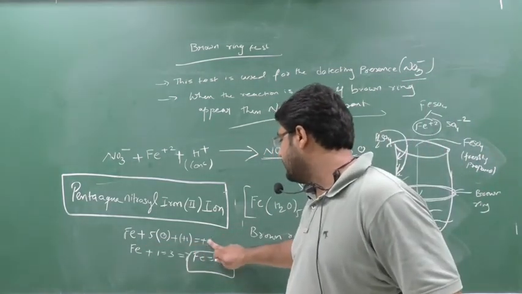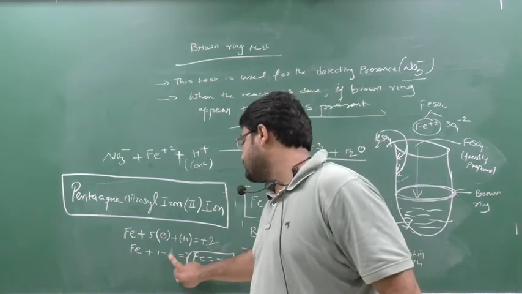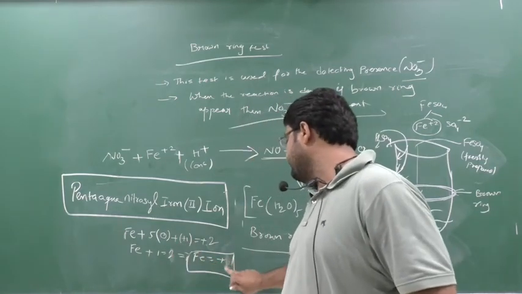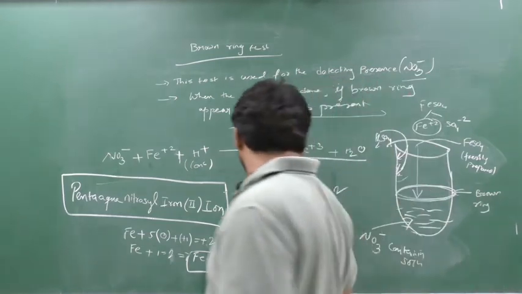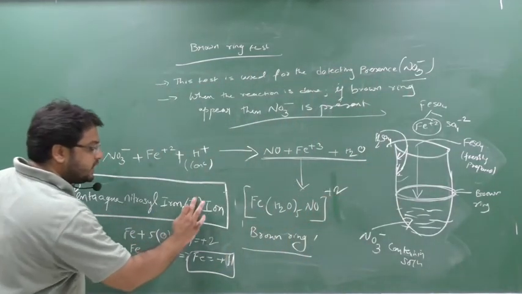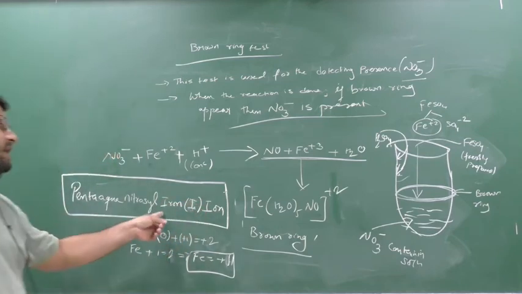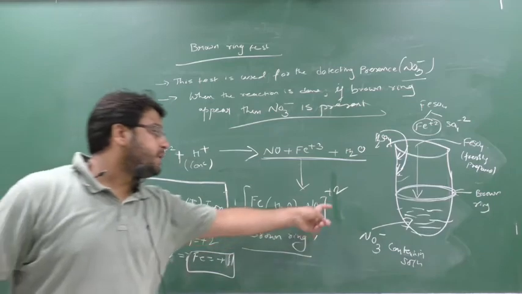This is nitrosyl iron. So here Fe plus 5 water, and instead of plus 3, what will come here? Plus 2. So Fe plus 1 equals plus 2, so here Fe will be plus 1. If the charge is plus 2, Fe will be plus 1. So what can be the name? Pentaaqua nitrosyl iron 1 ion. Then the name will differ. When plus 2 comes here, the name is pentaaqua nitrosyl iron 1 ion.